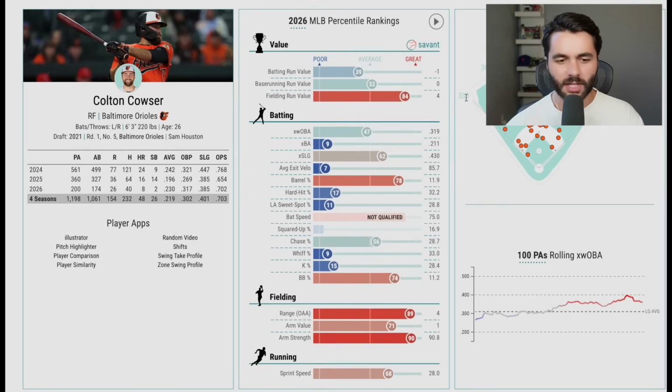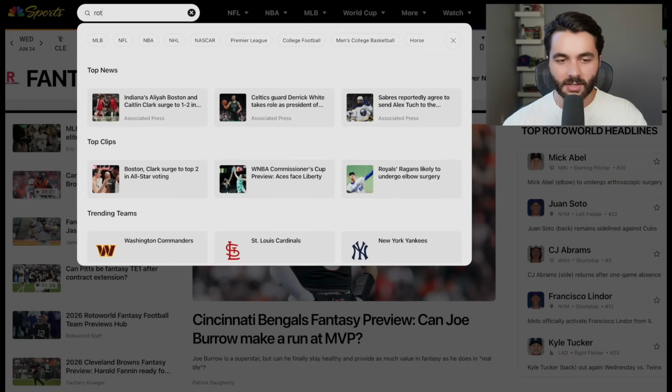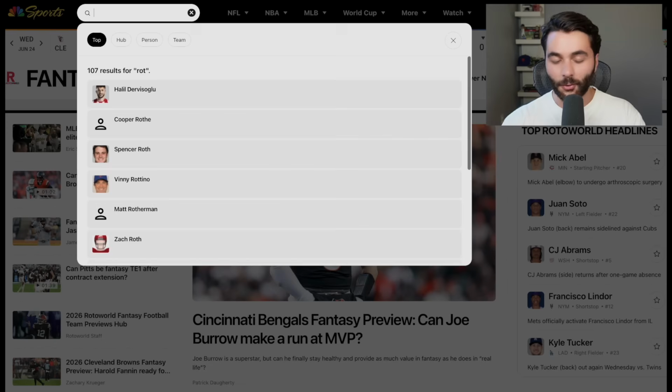It's not a lot of plate appearances. Did I just miss a Colton Cowser injury? If I missed Colton Cowser not being in the lineup for a long time, that kind of would make sense. I'm not really locked in to, I just wrote Rotoworld on Rotoworld's website.